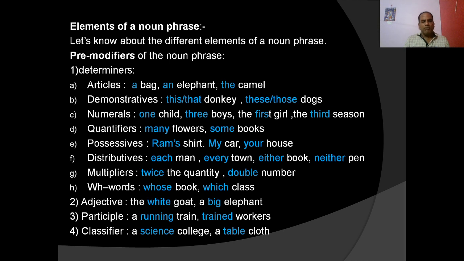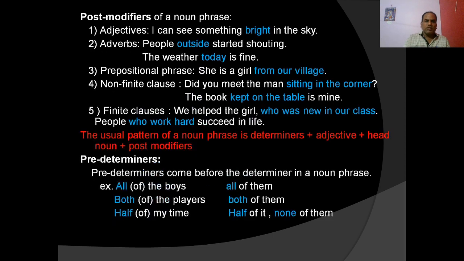Okay. Classifiers. We know classifiers, as in science college. Science is the noun. When a noun is used as an adjective of a noun, it is called a classifier. A science college: we know science is the classifier. It is used before the noun college in the noun phrase, a science college. A tablecloth. These are the examples.